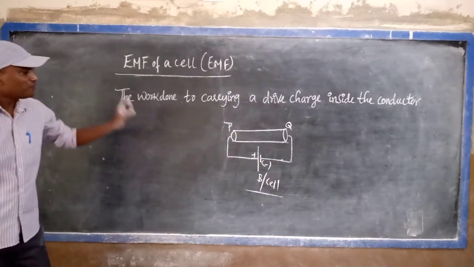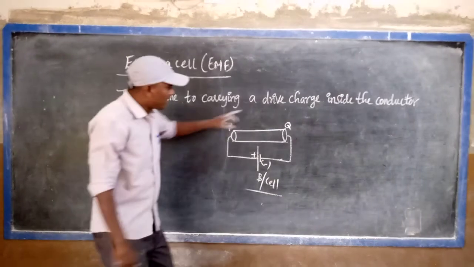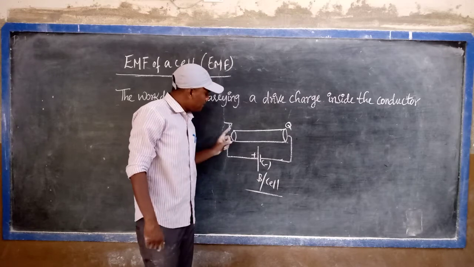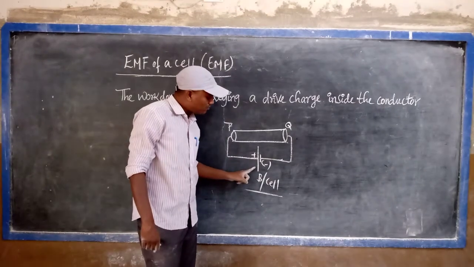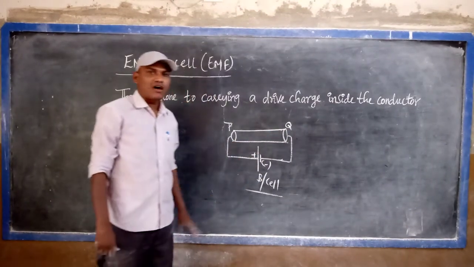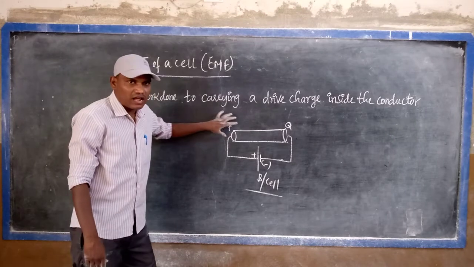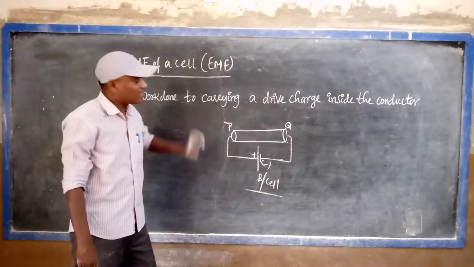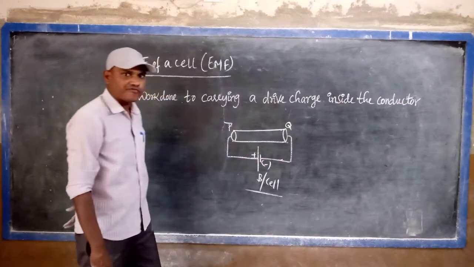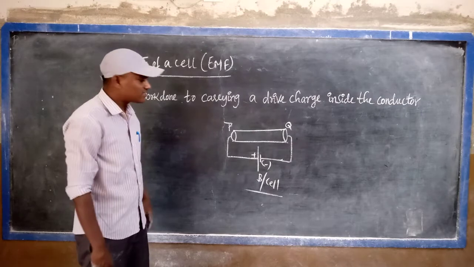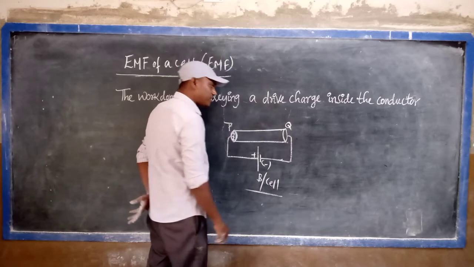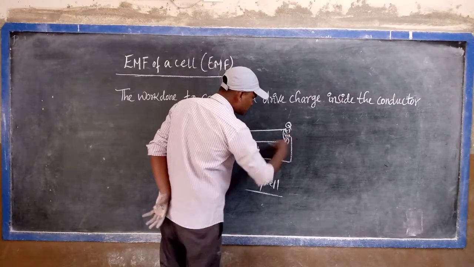So, the two free ends of a conductor, P and Q, are connected to the opposite terminals of a battery or cell. The P end is connected to the positive terminal of the battery, and the Q end is connected to the negative terminal. According to the Lorentz and Drude theory, when the two ends of the conductor are connected to the opposite terminals of a battery, positive charge is created at the P point and negative charge at the Q point.